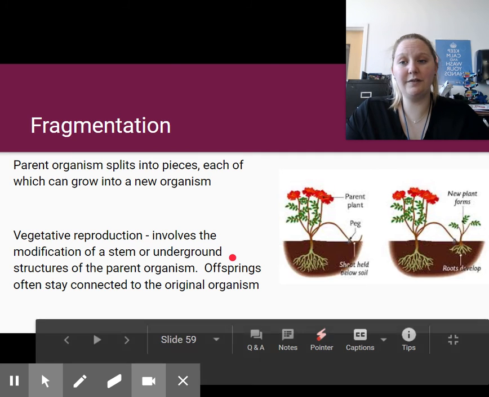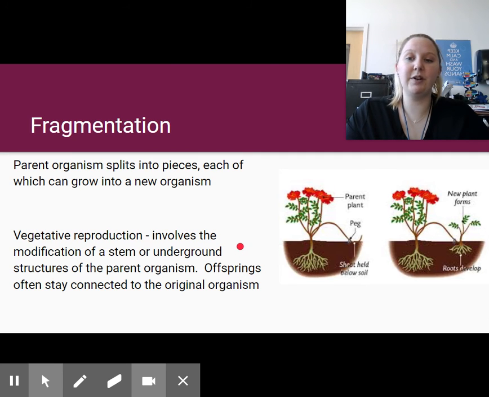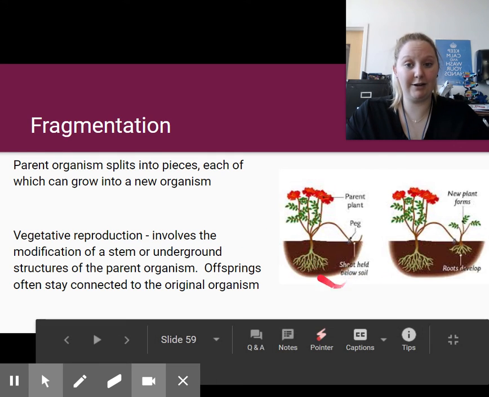This is also called vegetative reproduction. It involves the modification of a stem or the underground features of the parent organism. Offspring then stay connected, most commonly to the original organism, creating an even wider plant than normal.